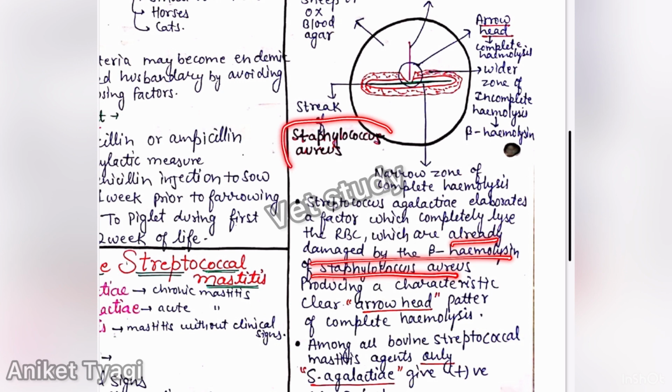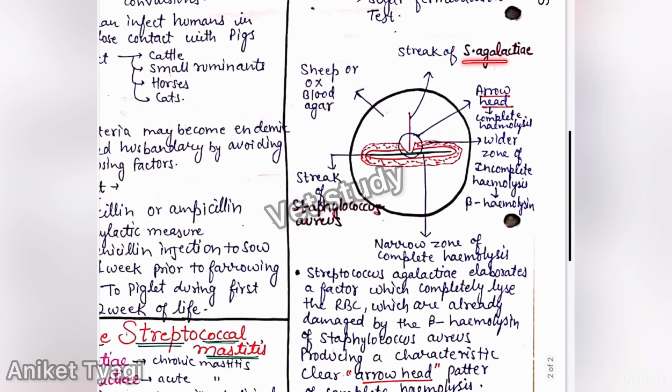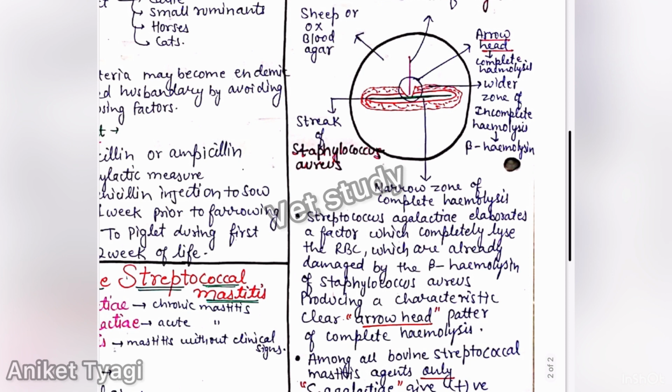This Staphylococcus already damaged some RBCs which are present here. Okay, and this Streptococci agalactiae also produces some factor which will further damage these damaged RBCs that are present here. Okay, so then what will happen? Staphylococcus aureus and Streptococci agalactiae together produce a characteristic clear arrowhead pattern of complete hemolysis. So this arrowhead pattern is formed, and this is the peculiar character of this test.